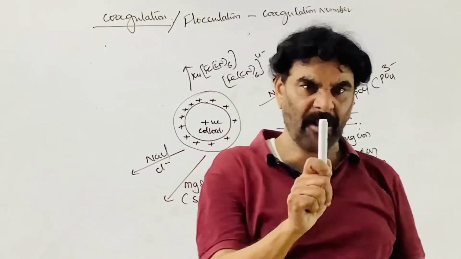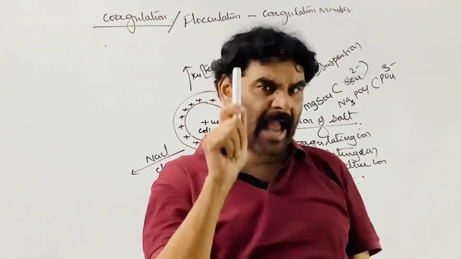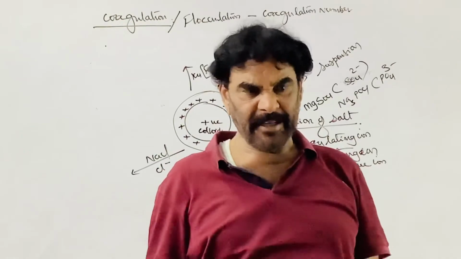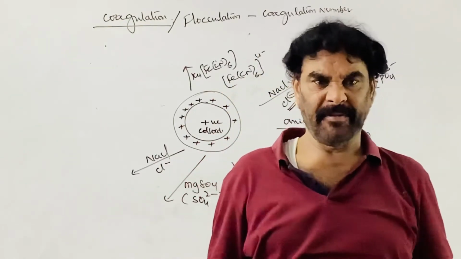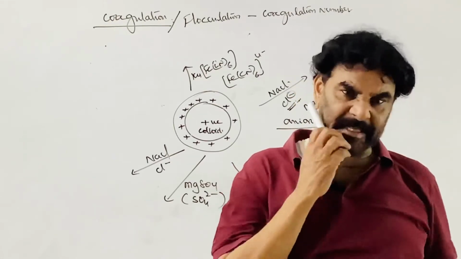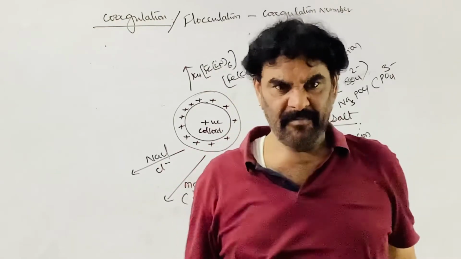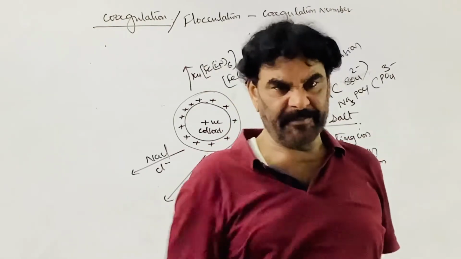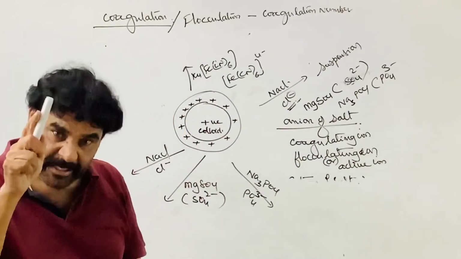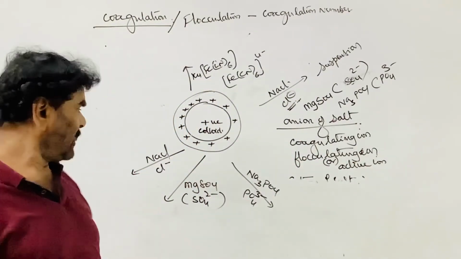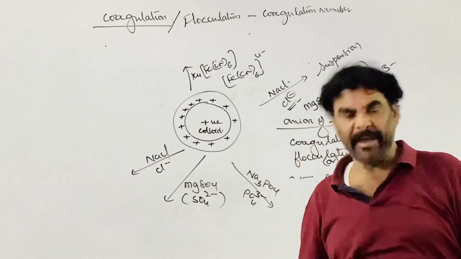In the given electrolyte, among the cation and anion, only one ion is the active ion, that is the one opposite to the charge on the colloidal particle. Now, the coagulating capacity of the given electrolyte is directly proportional to the charge on the active ion.